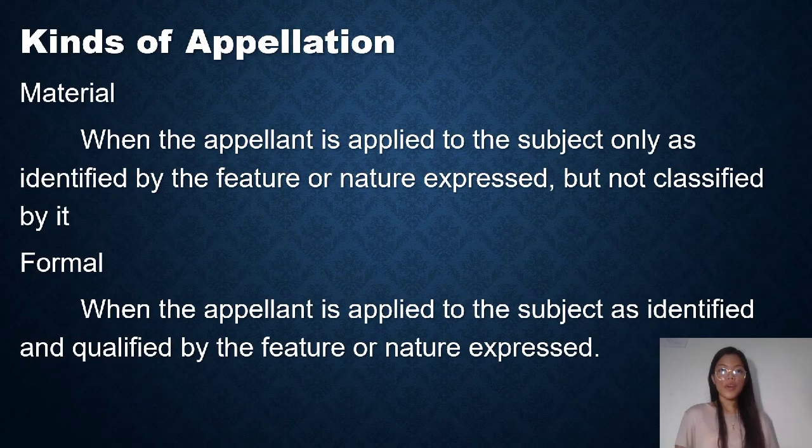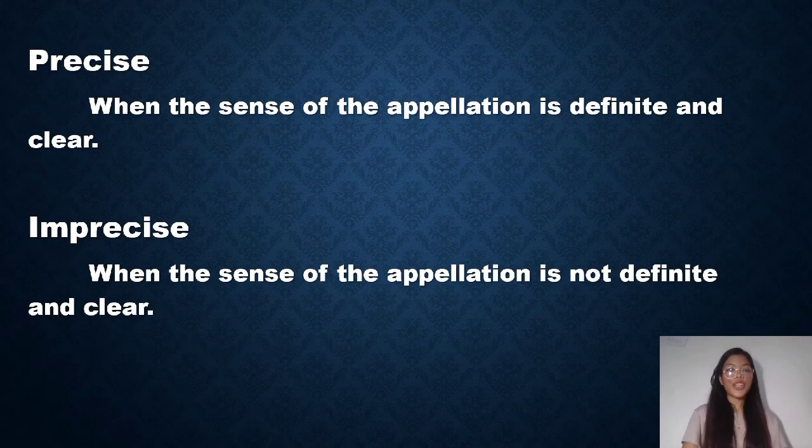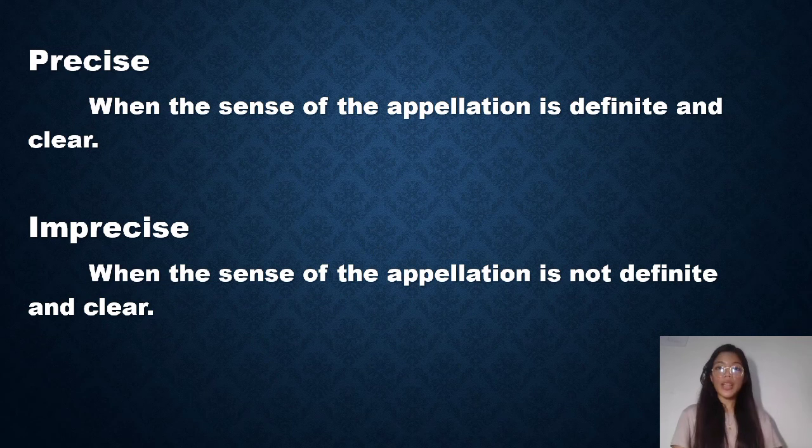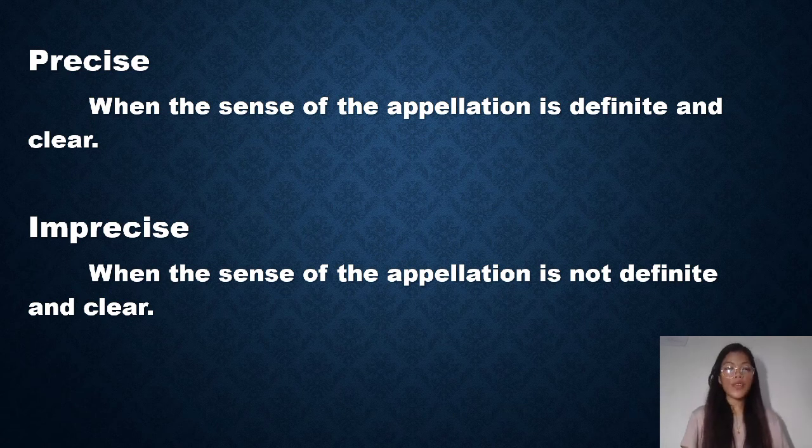There are four kinds of appellation: material, formal, precise, and imprecise. Material is when the appellant is applied to the subject only as identified by the feature or nature expressed, but not classified by it. Formal is when the appellant is applied to the subject as identified and qualified by the feature or nature expressed. Third, precise, when the sense of the appellation is definite and clear. Lastly, imprecise, when the sense of the appellation is not definite and clear.